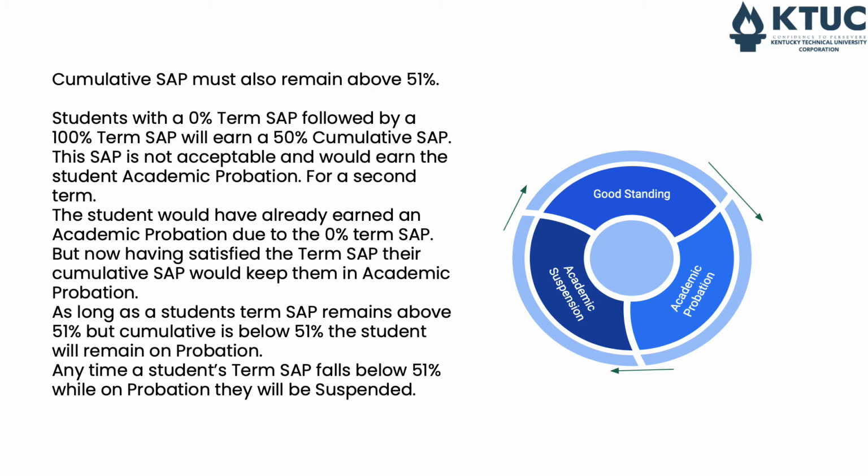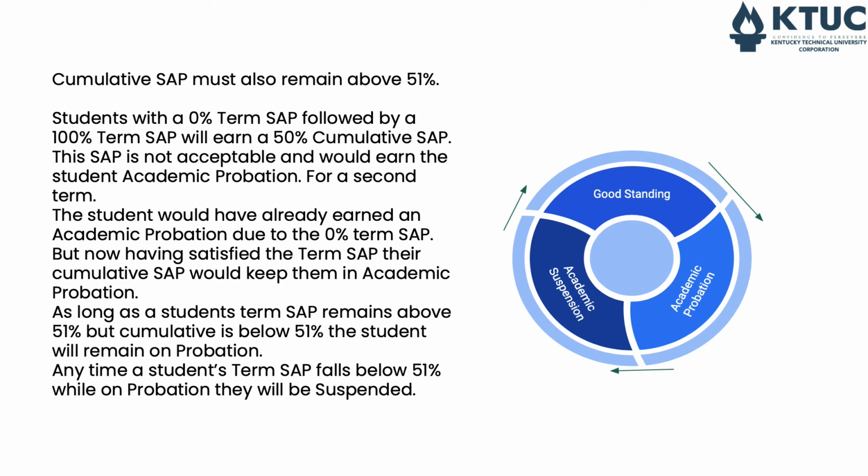When we're talking about our SAP, it's easiest to think about it in term SAP, but there's also your cumulative SAP. So your cumulative SAP must also remain above 51%. The cumulative SAP is obviously all of your terms together. So if you get a 0% SAP on one term and you follow that the next term with a 100% SAP, your term SAP would be considered 100%. So that would normally take you off of probation, correct?